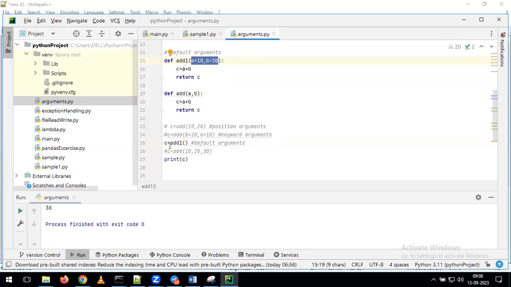If you observe here, I am calling add of 1, and here I am not giving any arguments. If I run this, it gives output as 30. How is it possible? Because we are assigning the values here, it takes these values as default values. With that, this executes and we get the output value 30. Now, for example, I am giving like this. Now you tell me what would be the output.